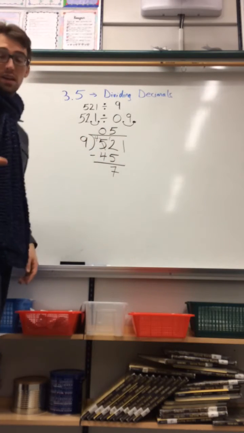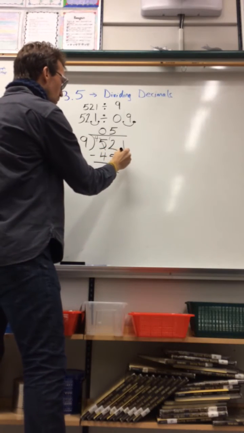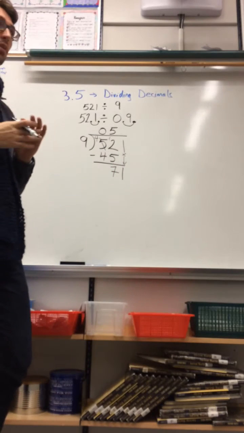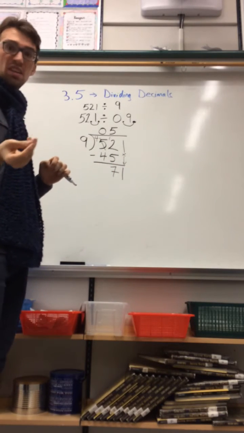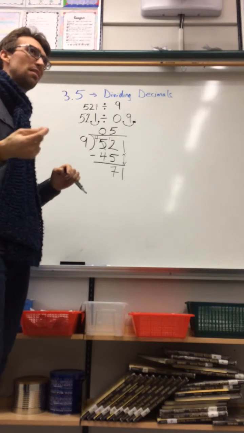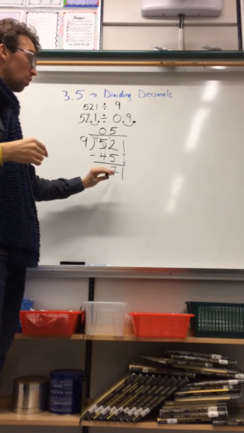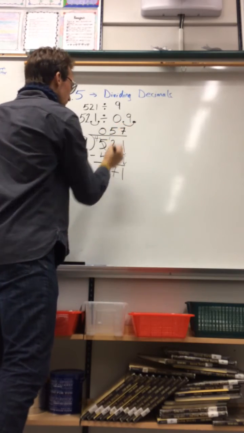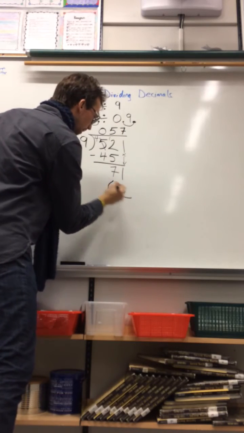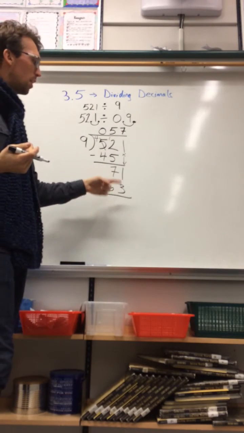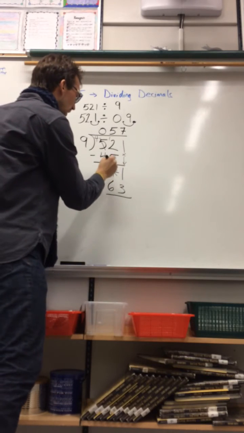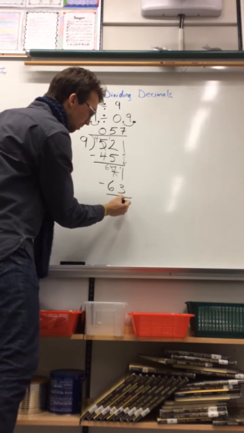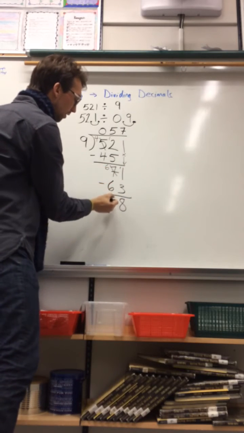Can 9 go into 7? It cannot. So I need to bring down this lovely 1 here. I have 71. How many times does 9 go into 71? Well, we know 9 times 7 is 63, and 9 times 8 is 72. So 72 is 1 too big, so we can't use it. So I need to go 9 times 7, 63. Now I subtract again. Can I take 3 away from 1? I cannot. So I borrow from the 7, which gives me 10. Moving over here, 11 minus 3 gives me 8. 6 take away 6 is 0.